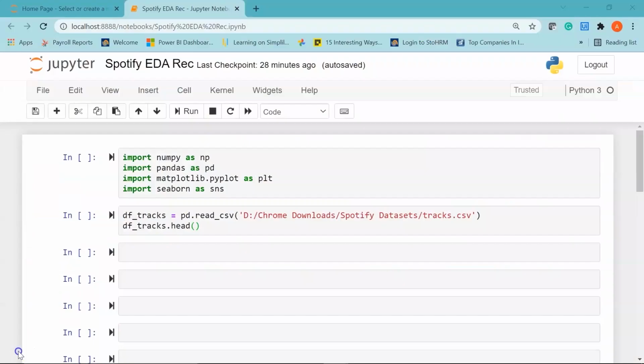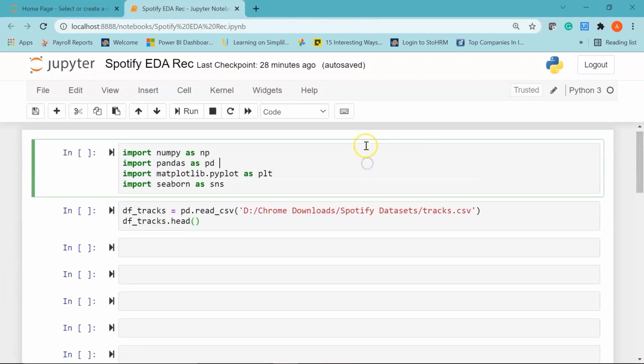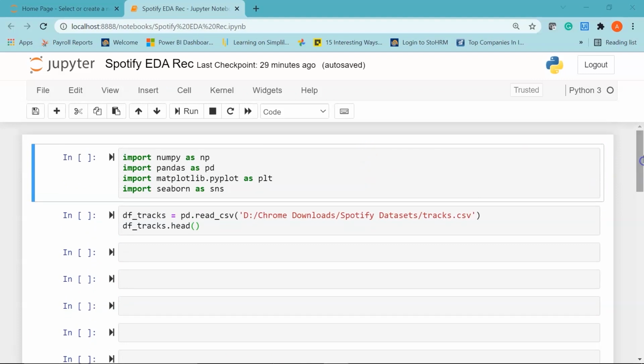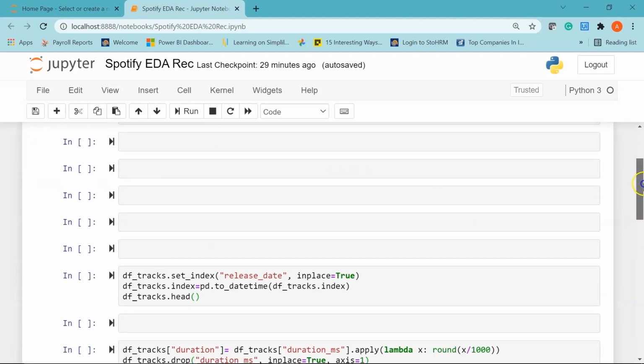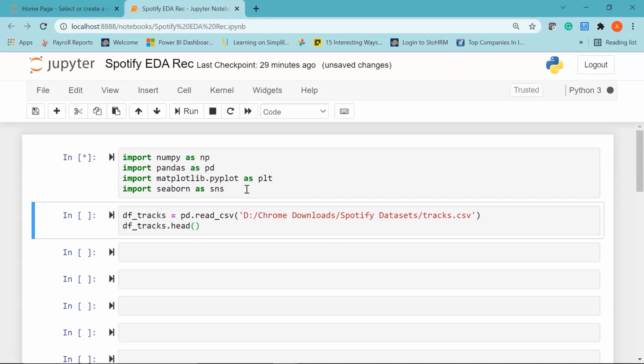Cool. Okay, so I'm on my Jupyter notebook. You can see I have a few cells that have already been filled up. So we'll start with our analysis. First of all, let's go ahead and import the necessary libraries. I'm importing NumPy, Pandas, Matplotlib and Seaborn for my analysis and visualization. I'll hit Shift Enter to import the libraries.